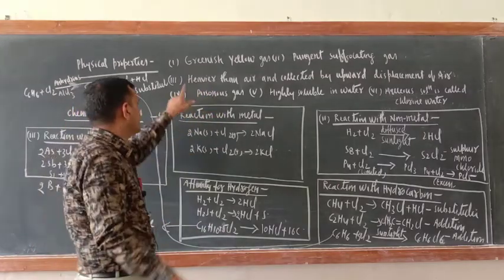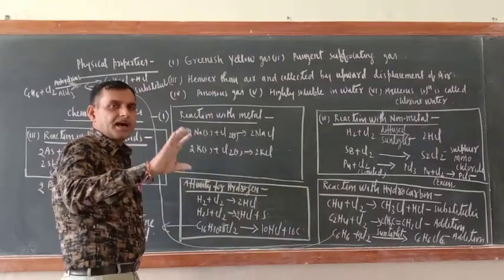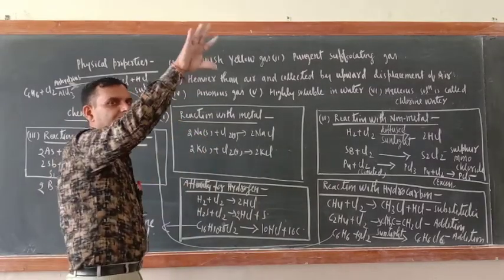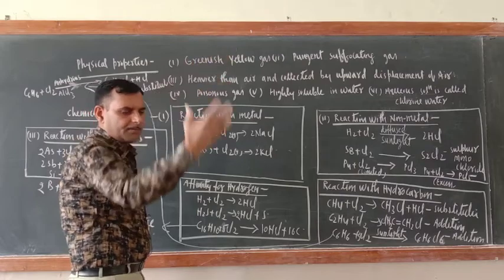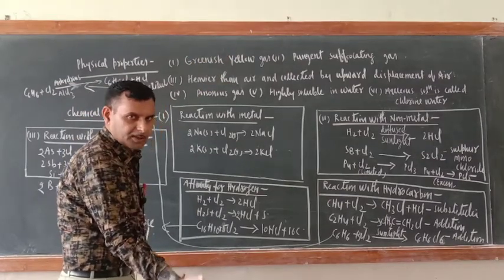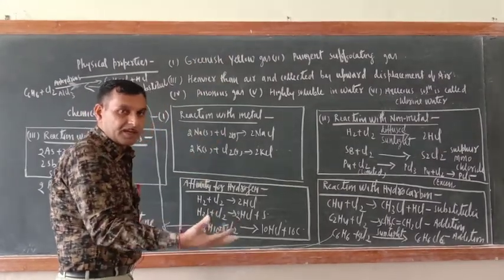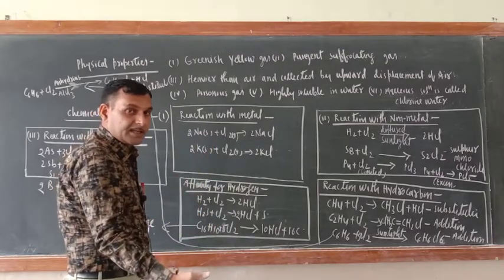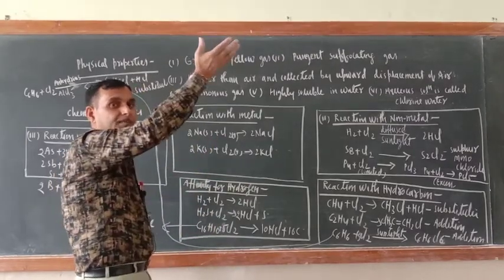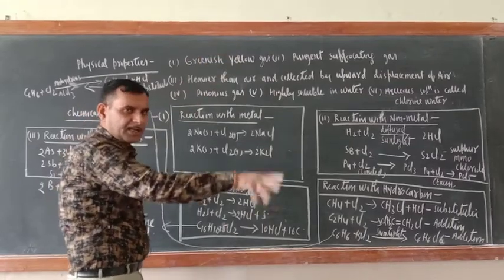Now try to understand this one. Since it is heavier than air, suppose here air is there. So it is heavy, so it will settle down or not? It will settle down because it is heavy. So when it is settling, then it will displace the air to the upper side. Okay? Because air is everywhere.